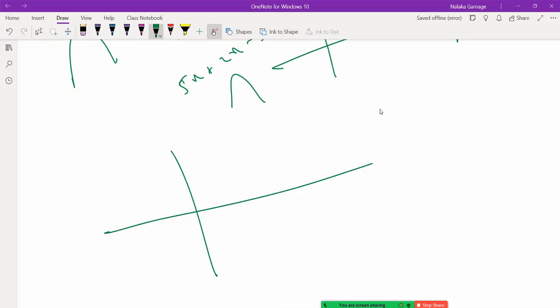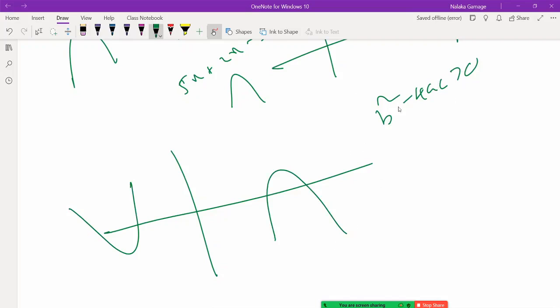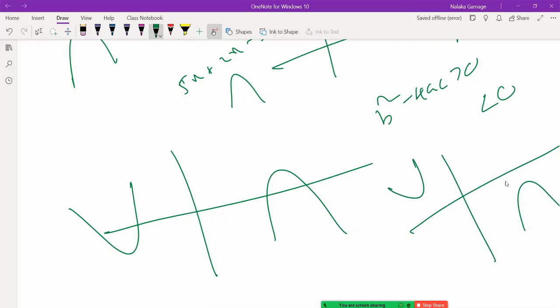If b squared minus 4ac is greater than 0, and of course if a is greater than 0, it is something like this. If a is less than 0 and b squared minus 4ac is greater than 0, it is something like this. If b squared minus 4ac is less than 0, it is either something like this or something like this. It is not going to cross it.